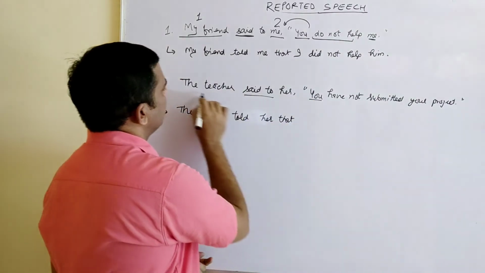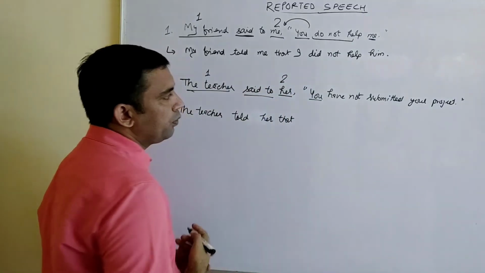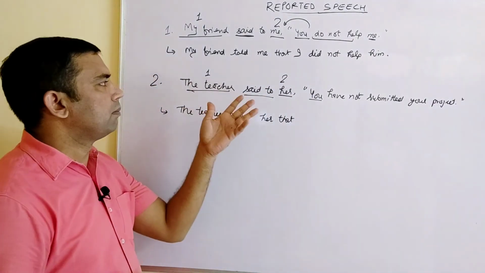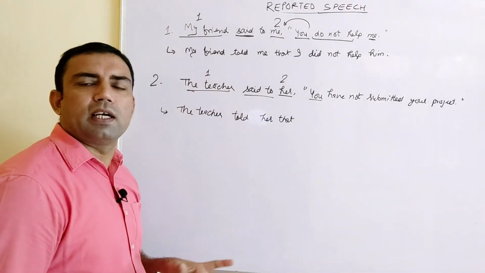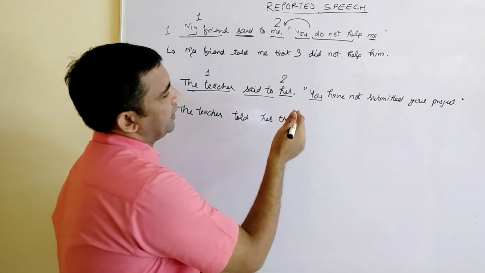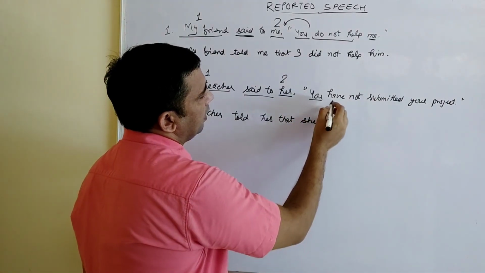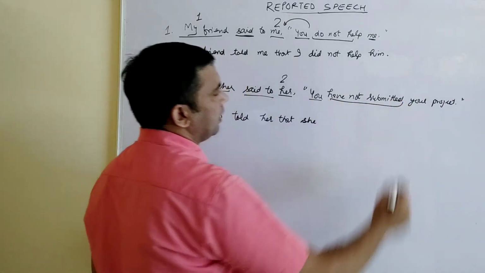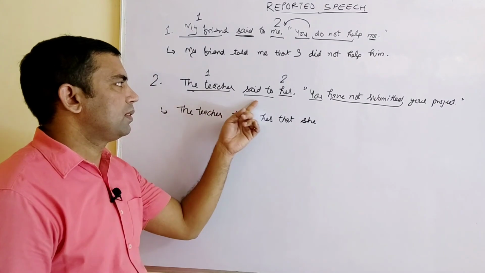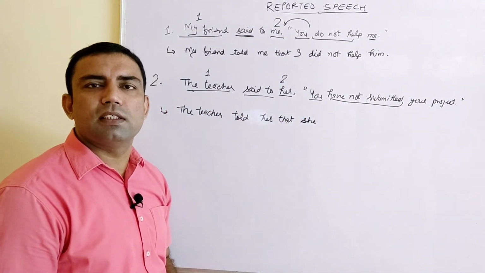"You" is second person, so again give number 1, number 2. It will help you after a long practice. You can do it orally, number 1, number 2, but until you are confident, make sure you are writing it here. "You" is second person and will change according to "her." That will be "that she have not submitted." This is present perfect tense. Here we have "said," and here we have present perfect tense, so it will change into which tense?